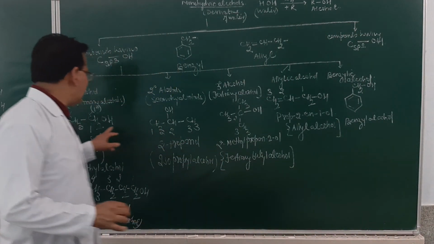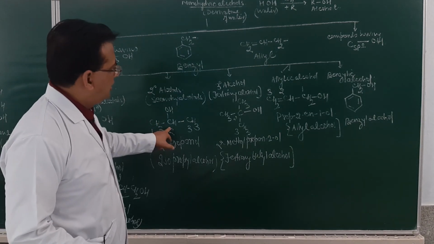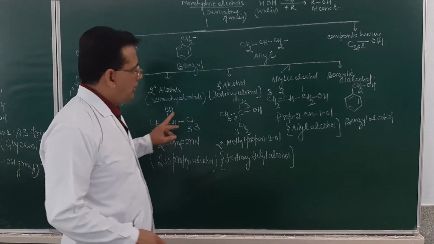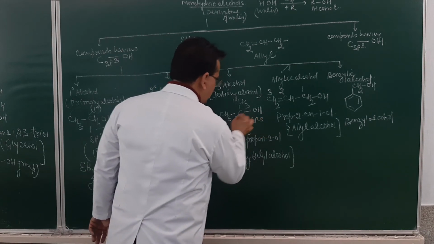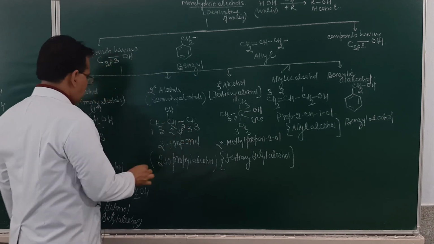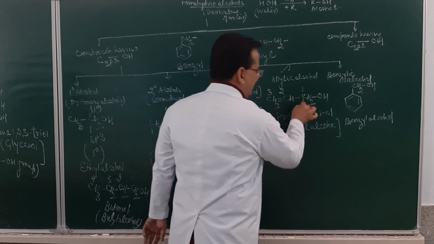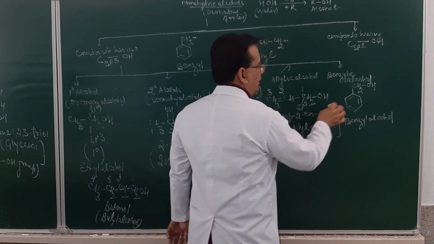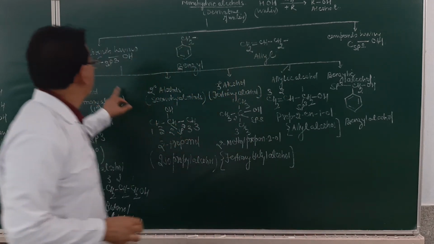You may very clearly see, student, over here, in primary alcohol the carbon is sp3 hybridized. In secondary alcohol, the carbon is sp3 hybridized. In tertiary alcohol, this again is sp3. Here this carbon was sp3. Here this carbon is sp3. Here in this case, this carbon is sp3. Here this carbon atom is sp3. And that is the classification.